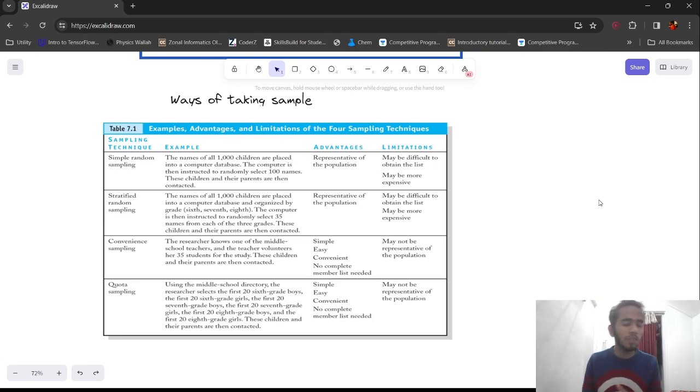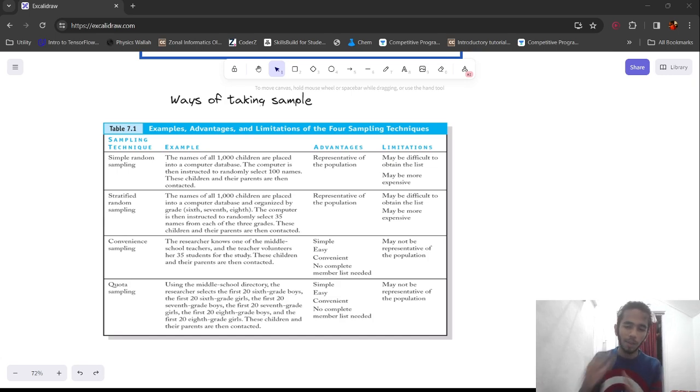The second is stratified random sampling. There are some conditions for stratified random sampling. Let me explain. In stratified random sampling, there should not be overlapping. For example, there is a population, say the population of Assam, and we are taking samples of males and females. Now they will not overlap.